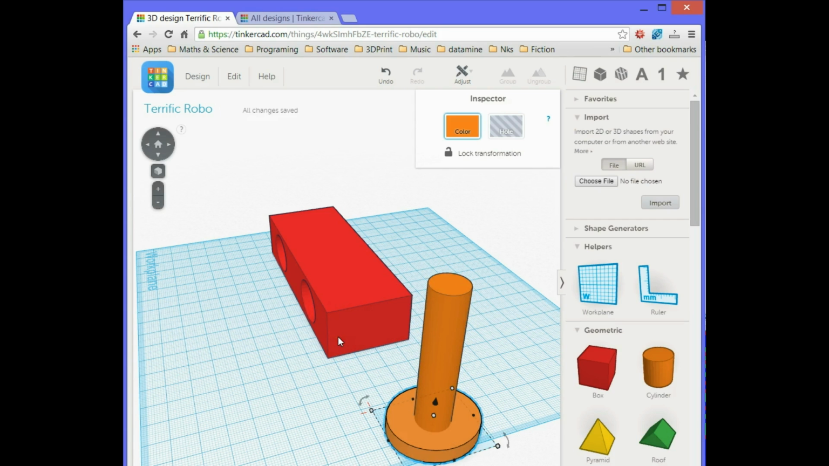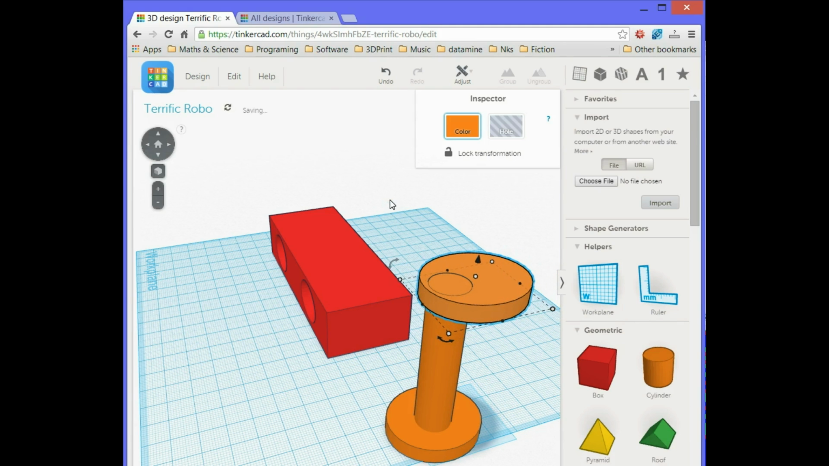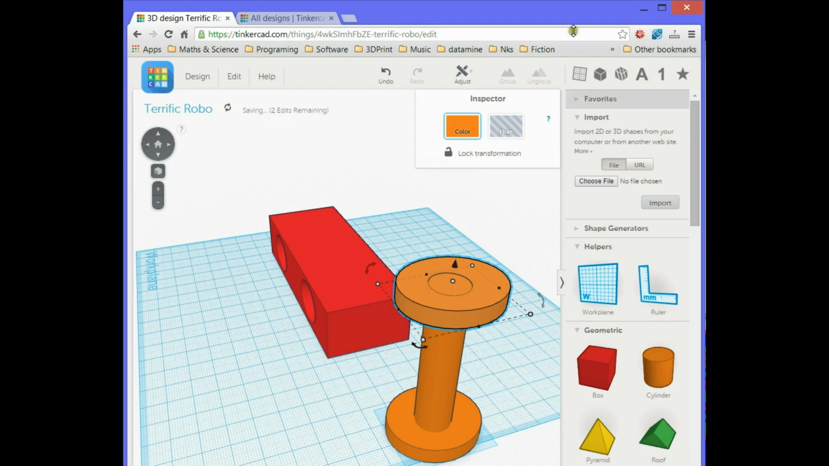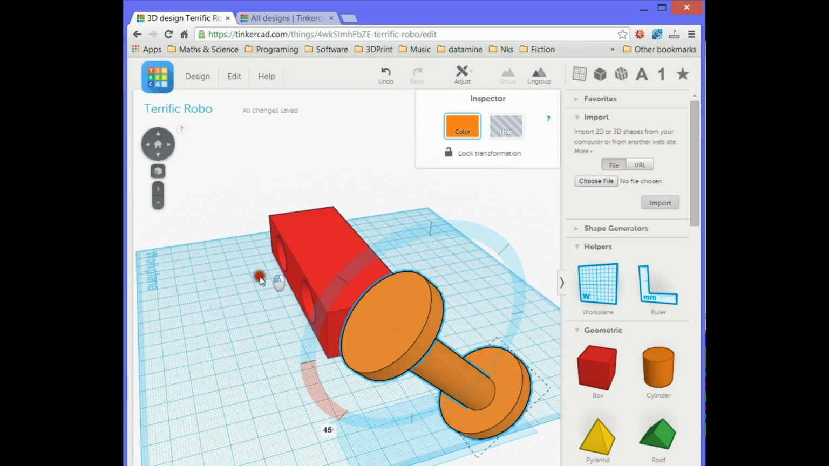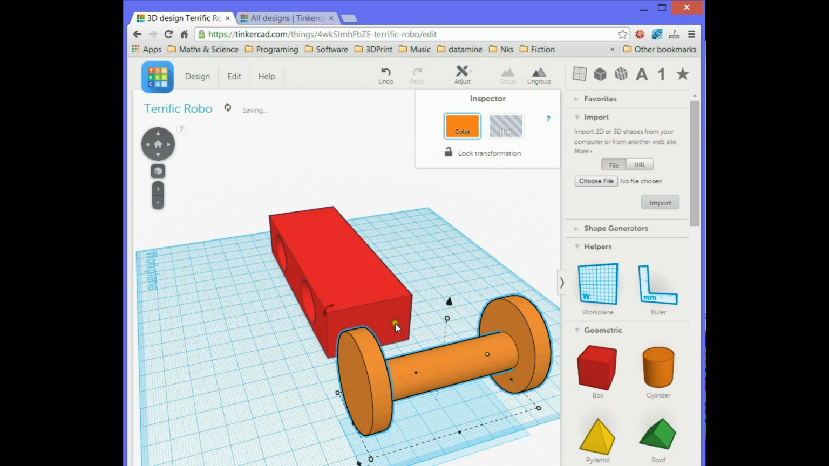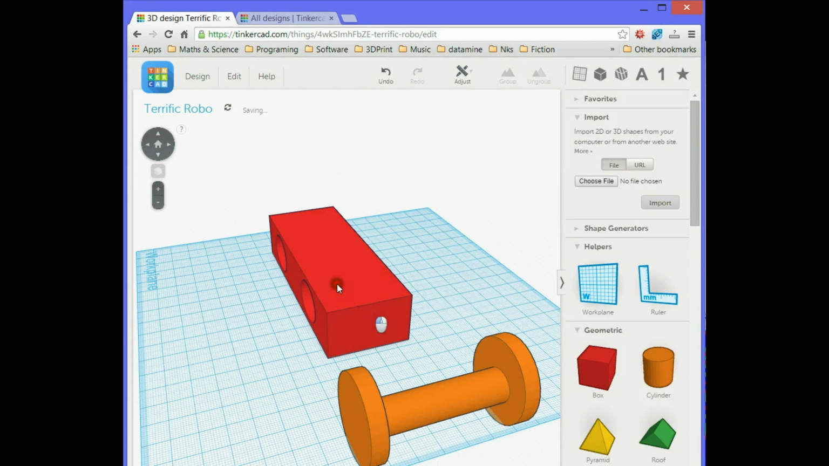I'm just doing this very roughly. There are lots of functions that can be used to align things properly. It doesn't take much longer to do, but I'm going for something as fast as possible here. So let's group this, rotate it by 90 degrees, bring it back down to earth.